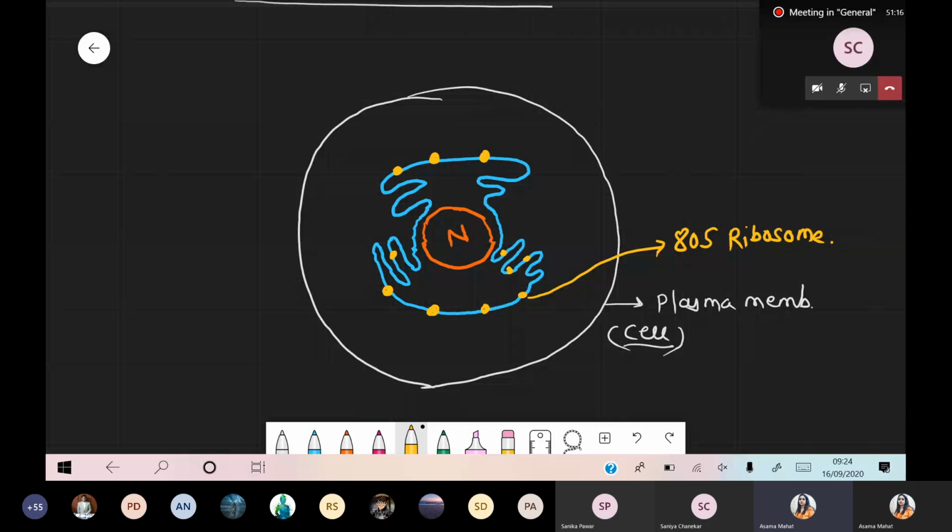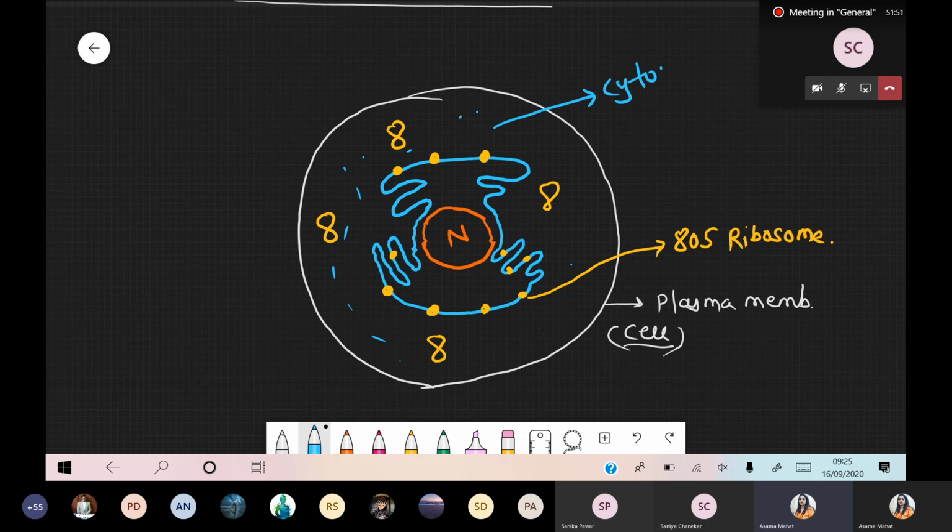So we have seen all the parts of the ribosome. Now, except for the rough endoplasmic reticulum, inside the cell there is a free form. Except for the ribosomes associated with the endoplasmic reticulum, there are free ribosomes, which easily float inside the cytoplasm. This fluid part is simply called the cytoplasm.